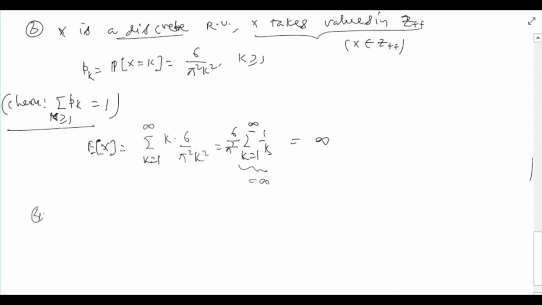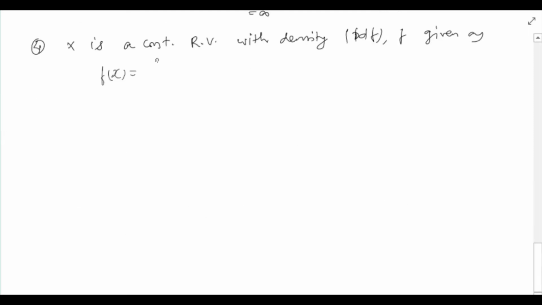Let's see one more example. This time we will consider a continuous random variable with density, that is PDF f given as f(x) equal to 2 by pi alpha by alpha square plus x square for all x in R plus, that is for all non-negative x. f(x) is 0 for all x less than 0. So x is a non-negative random variable.